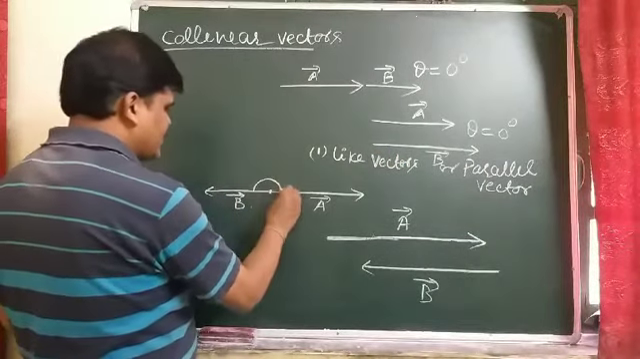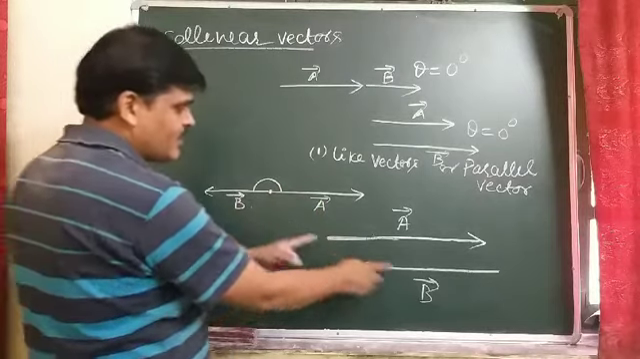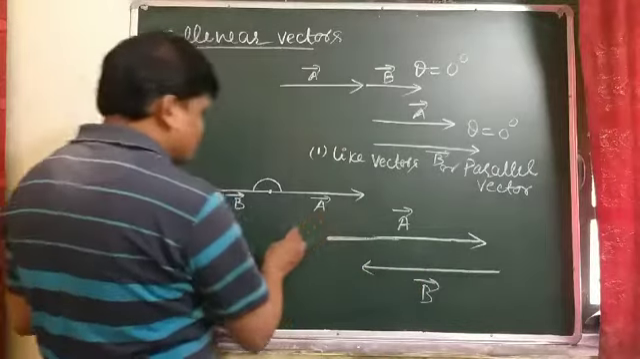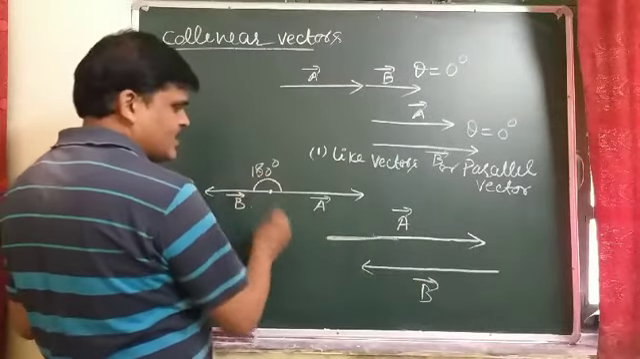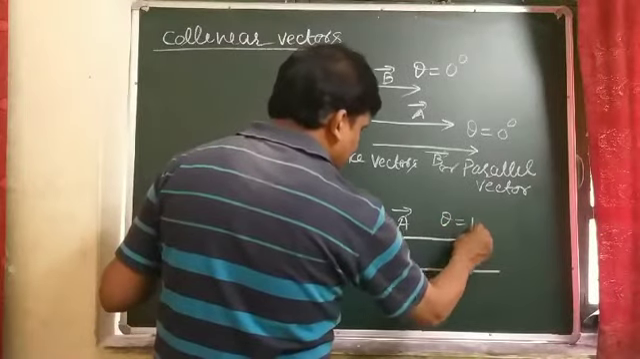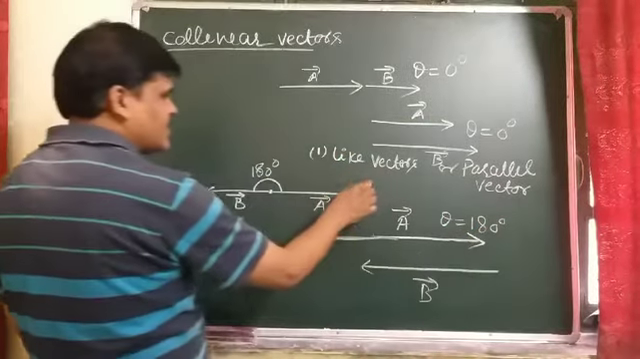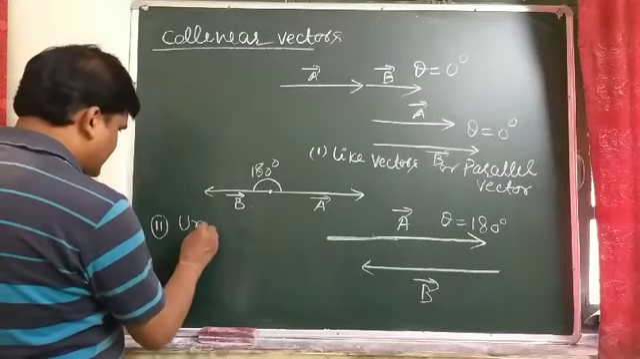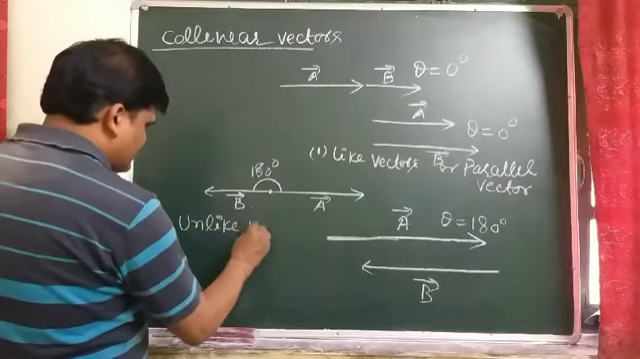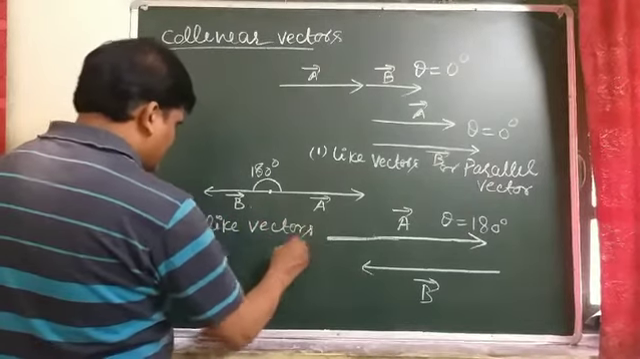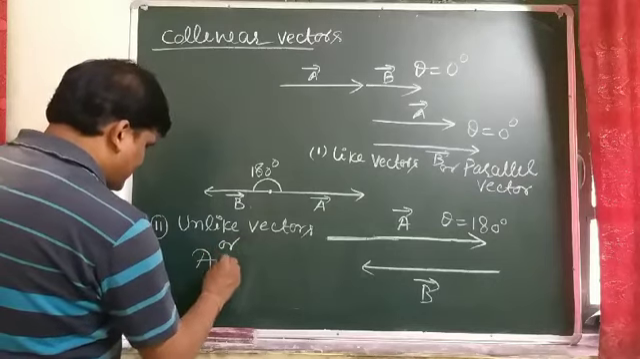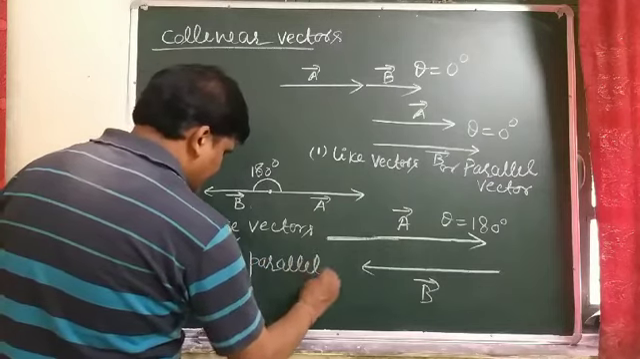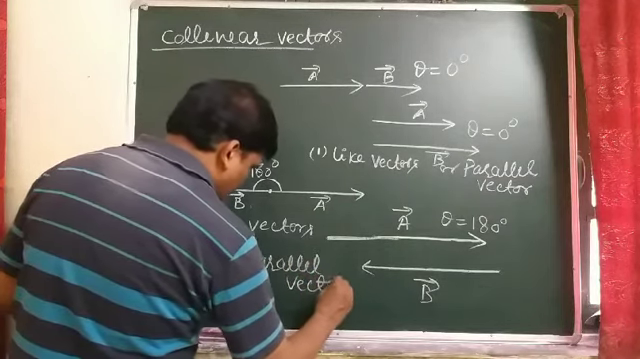And here student, this vector is also a collinear vector, acting along the same line and also along parallel lines, but the angle between them is what? 180 degrees here. So they are said to be unlike vectors or anti-parallel vectors. That is, unlike vectors or anti-parallel vectors.